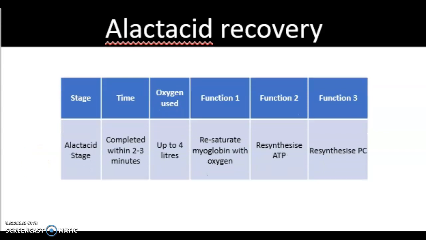The alactacid stage of recovery, sometimes referred to as the fast component of the EPOC, happens within the first 2 to 3 minutes after exercise has stopped. It requires an additional 1 to 4 litres of oxygen, and it has 3 main jobs. These are to resaturate myoglobin with oxygen, resynthesize the ATP stores, and to resynthesize the phosphocreatine stores.